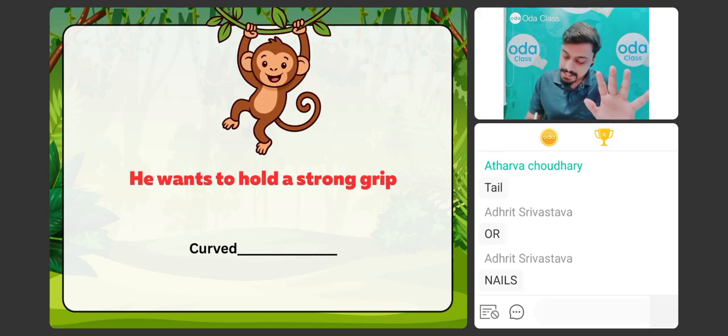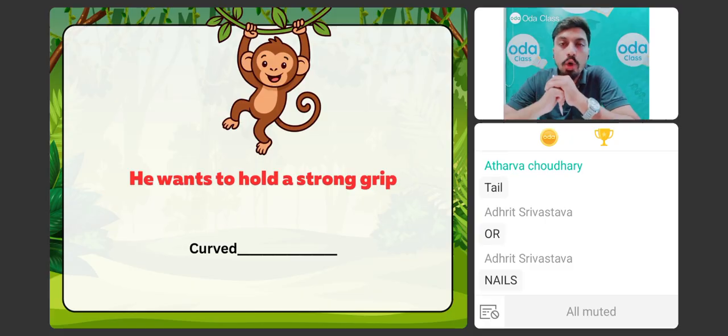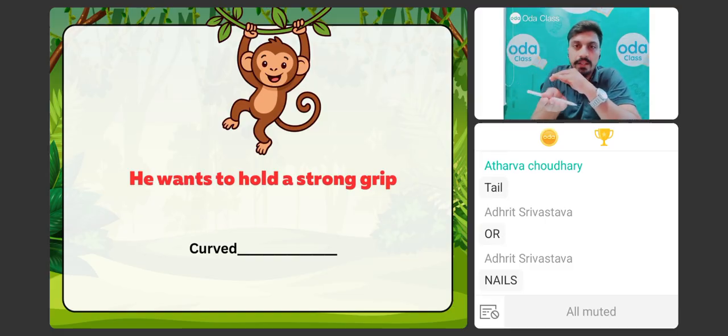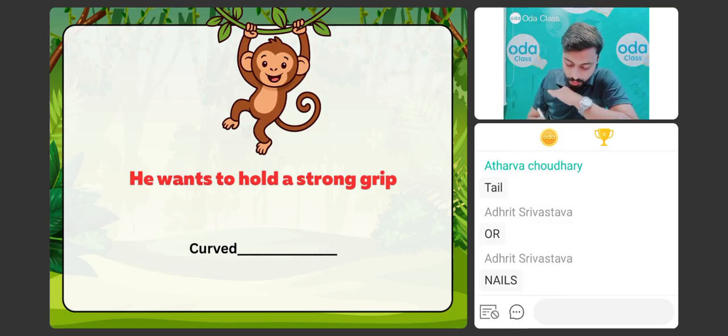एक मिनट. I can see some answers. Hooves. बच्चों, do monkeys have hooves? Hooves किसके पास होते हैं बच्चों? Hooves are present with the animals who live in mountain areas. Right. It is below their feet, so that whenever they are walking on the mountains, they should not slip. ये monkey को, बंदर को कहाँ से hoof दे रहे हो आप? Okay. Monkey should not have hooves. Okay. So tail is not the answer.